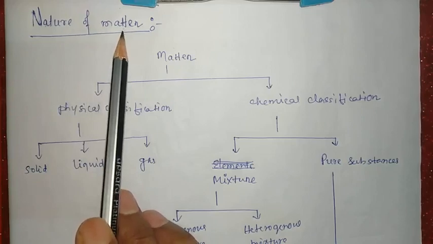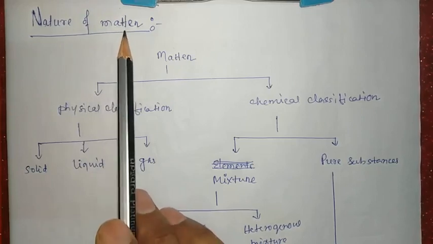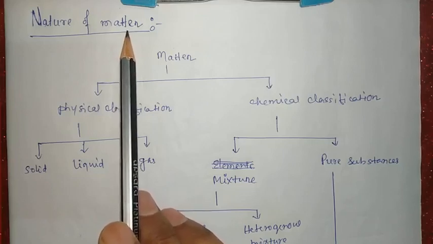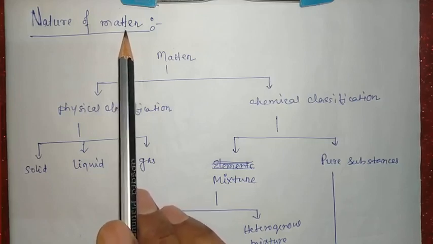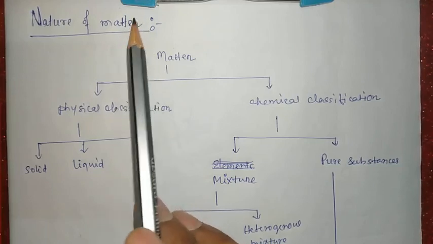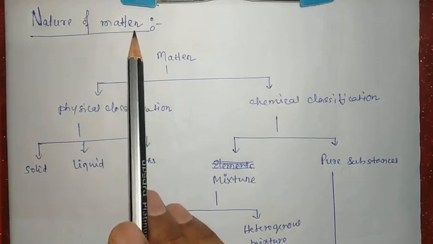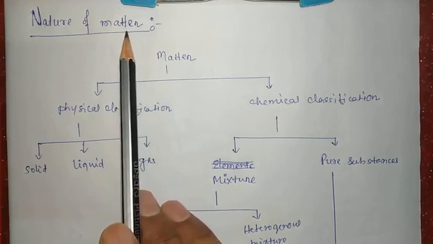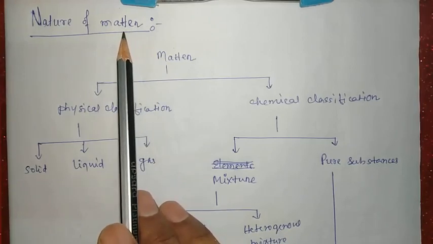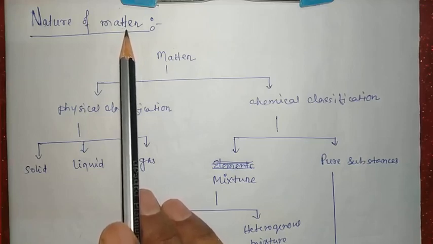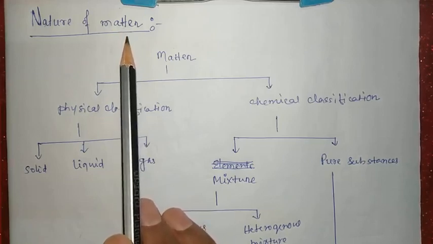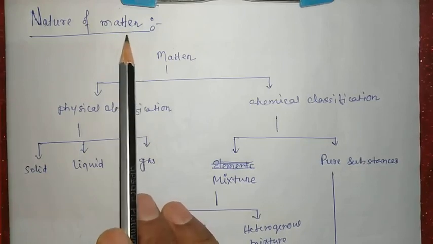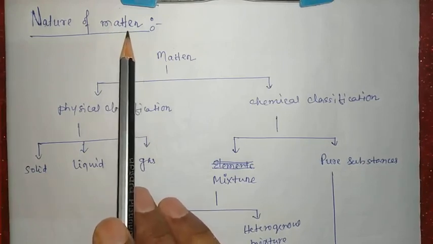So what is matter? How can you define matter? Matter is anything around us which occupies definite space and has a definite mass. So matter is anything around us which occupies definite space and has definite mass.